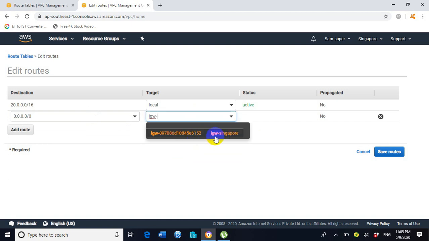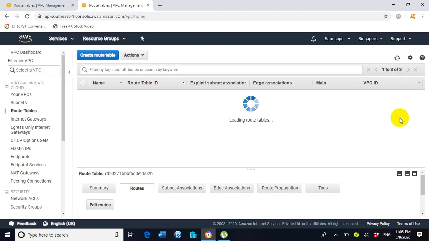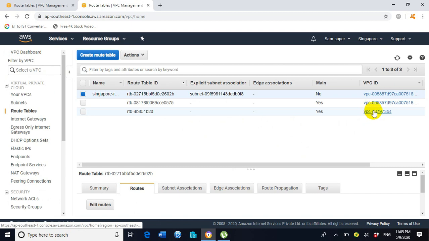Here we can see IGW-Singapore, the internet gateway we have just created and associated with the VPC Singapore. So select IGW-Singapore. Click on save routes. So we are done with the VPC, all the components we have configured successfully.